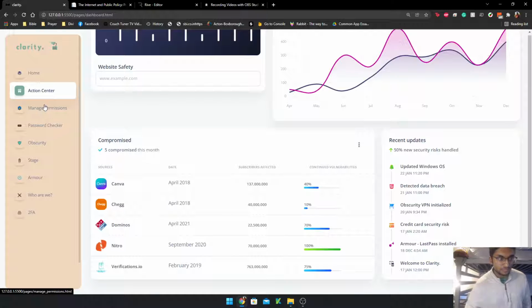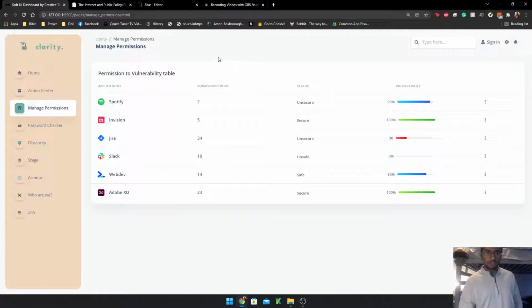Hey everyone, my name is Jeevan, and I'll be talking about the Manage Permissions page. On this page, you can see a table where we have all the different applications that have been downloaded on your device. You can also check the permission count, like all the permissions that these applications are using, and the status: unsecure, secure, unsafe, and so on.